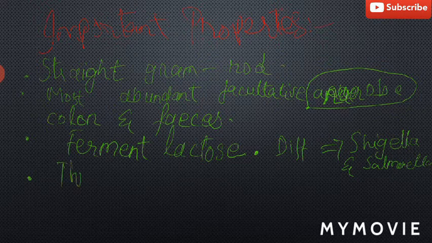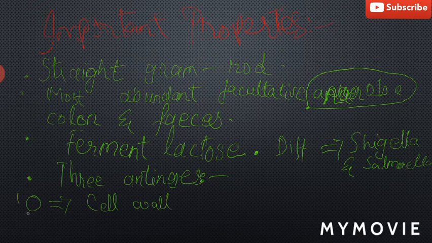The next important property is that there are three antigens. The O antigen is the cell wall antigen, the H antigen is the flagellar antigen, while the K antigen is the capsular antigen.